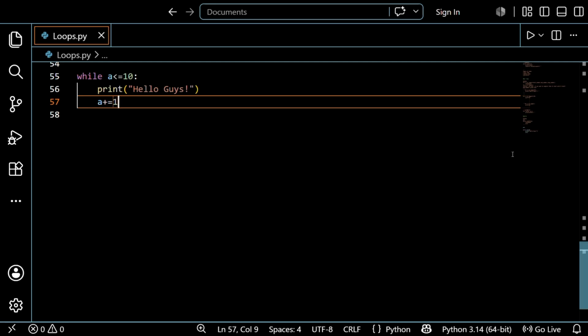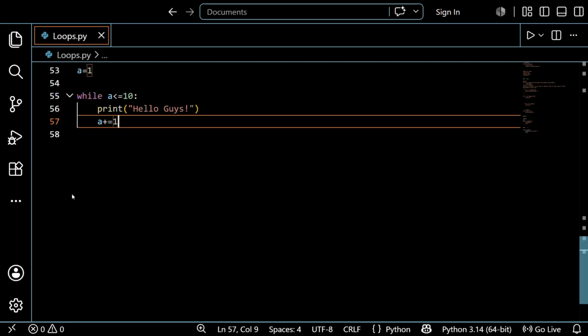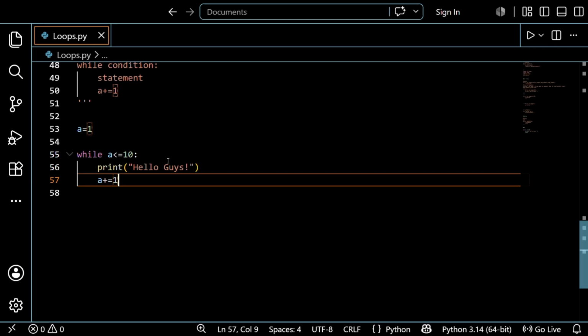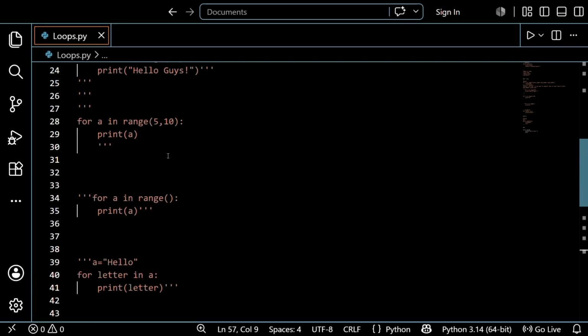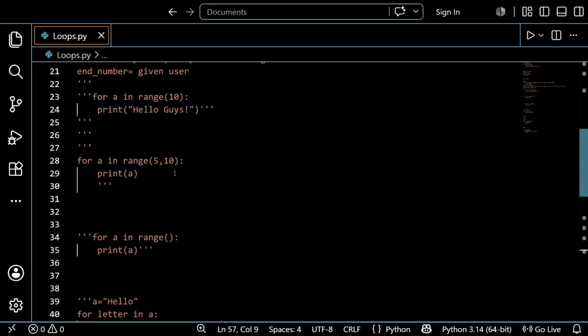So in the previous one, in the for loop also, after exceeding the variable past the n number, it will come out of the loop. Same like that, if the condition is false, it comes out of the loop. Actually in the for loop you're also just giving a condition, but in the form of a range. That's it, guys. They both are the same, but expressed in a different manner.